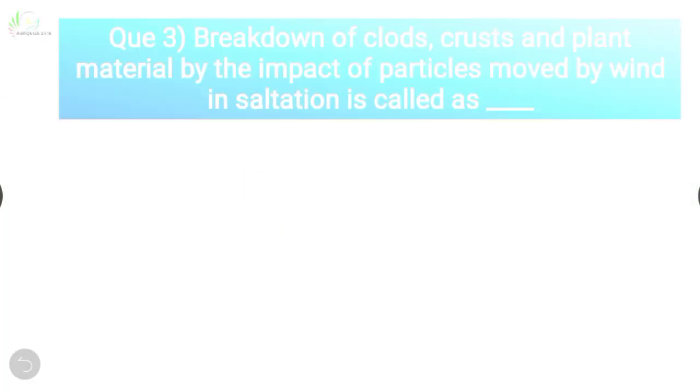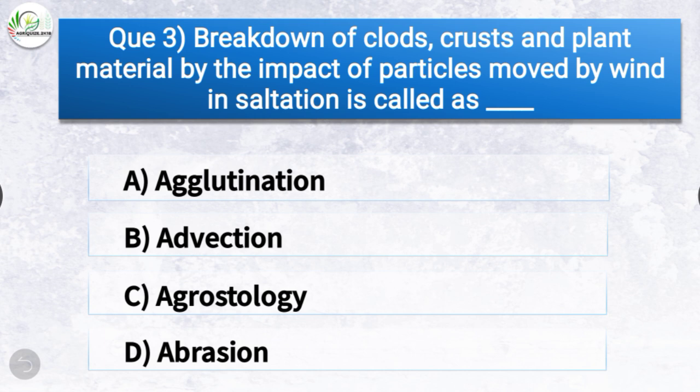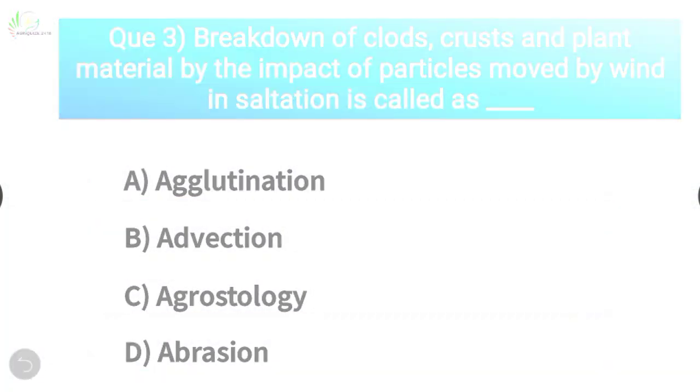Question number 3. Breakdown of clods, crusts and plant material by the impact of particles moved by wind in saltation is called as? The options are agglutination, advection, agrostology, abrasion. The correct answer is option D, abrasion. So breakdown of clods, crusts and plant material by the impact of particles moved by wind in saltation is called as abrasion.